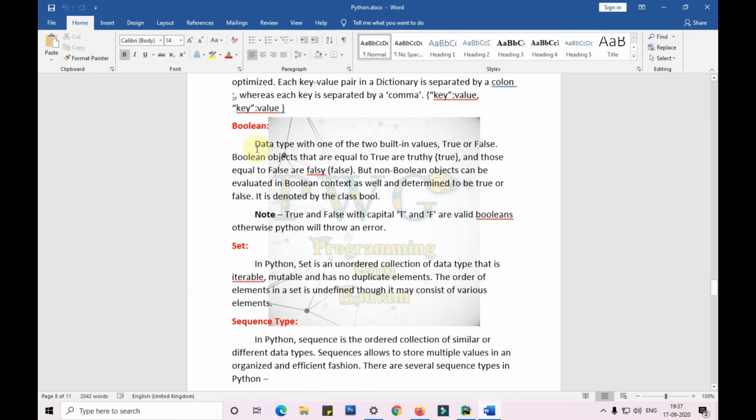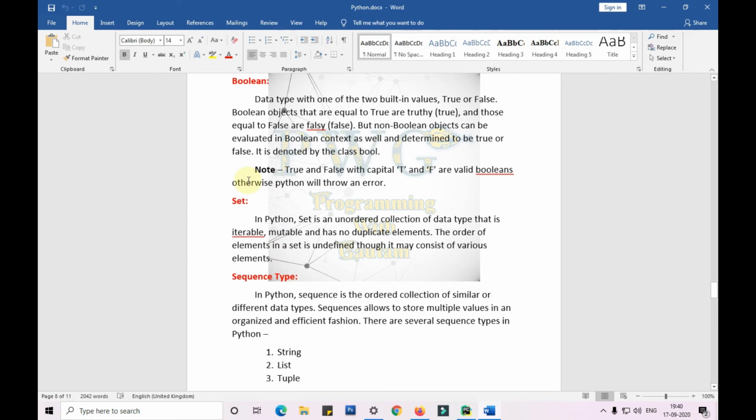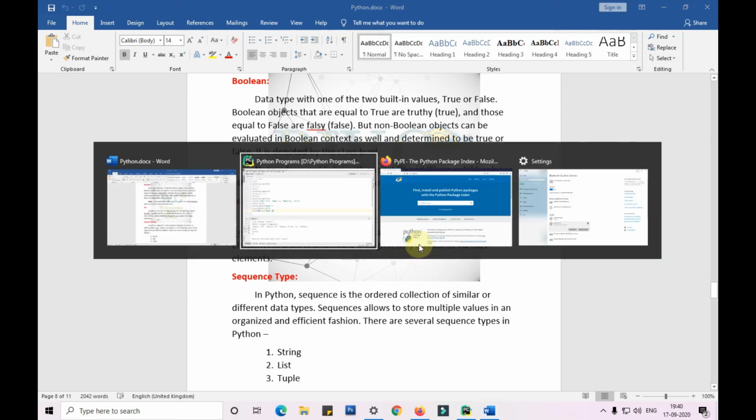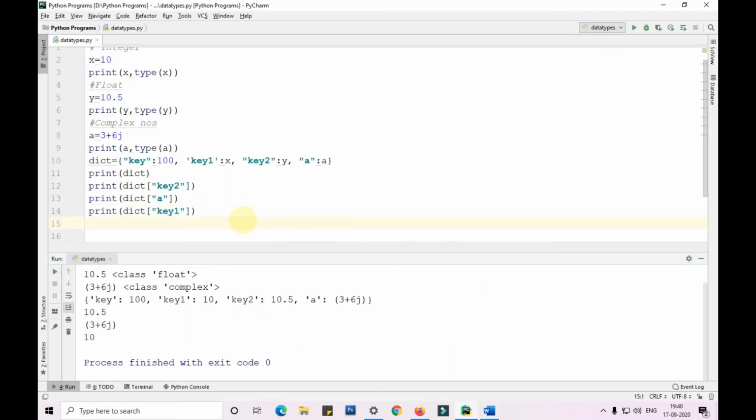Bool is what you already know, true and false, so I need not show you that. Now guys, I'll be showing you the set. As you already know, a set is an unordered collection of data, and that is iterable, mutable, and has no duplicate elements. A set does not contain any duplicate elements. So let me show you. Set 1. For declaring a set, we use the flower brackets. 10, 4, 4, 4, 4, 3, 10, and so on guys, you can take anything.